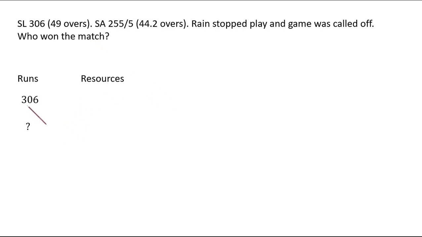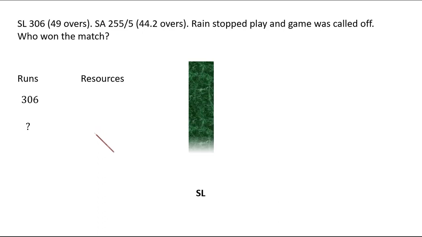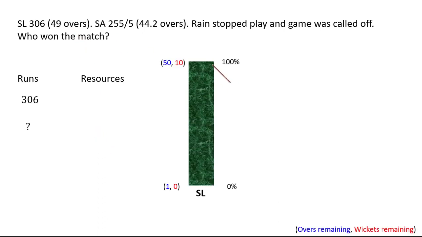So 306 runs, and we need to know what is the resource that they used and how much resource South Africa now has. So Sri Lanka played their full innings. Though they only played 49 overs, they could have played 50 overs, but they were all out.